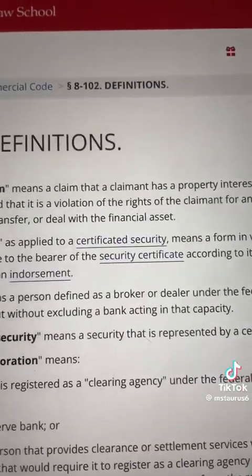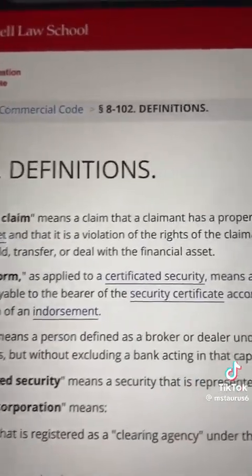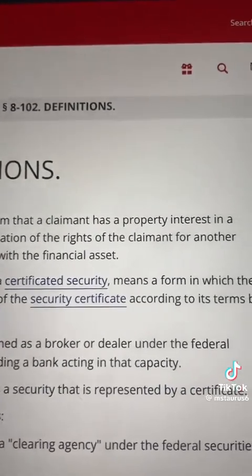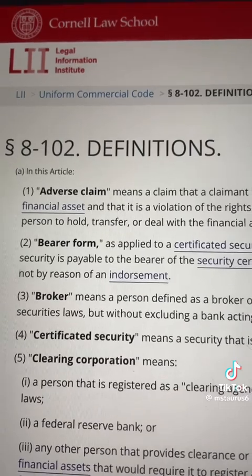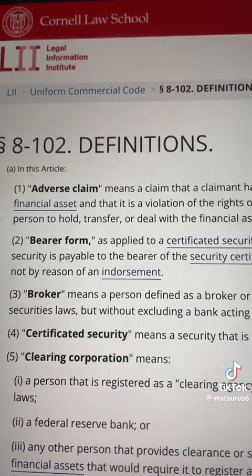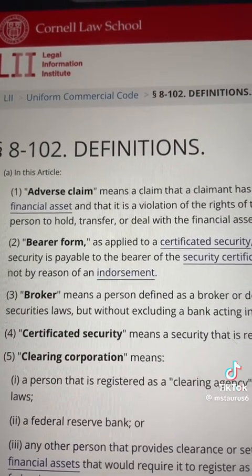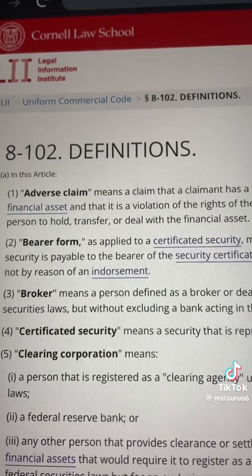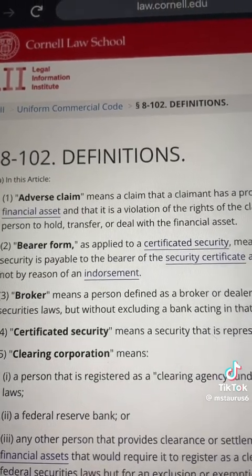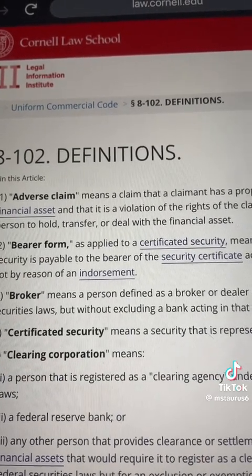What is the adverse claim? Once again, a claim that a claimant has a property interest in a financial asset. Have you given notice that you have an interest in any financial assets? If so, an adverse claim has arisen.